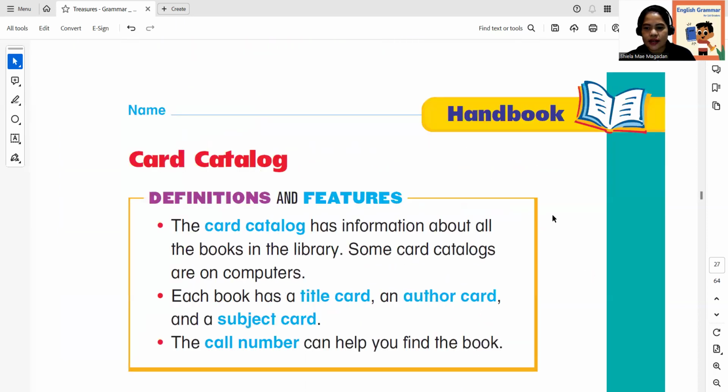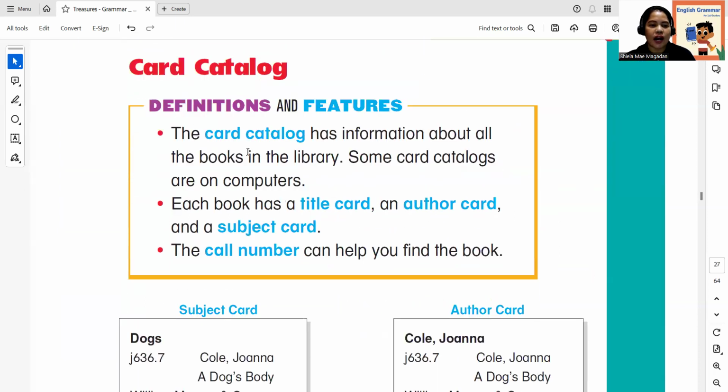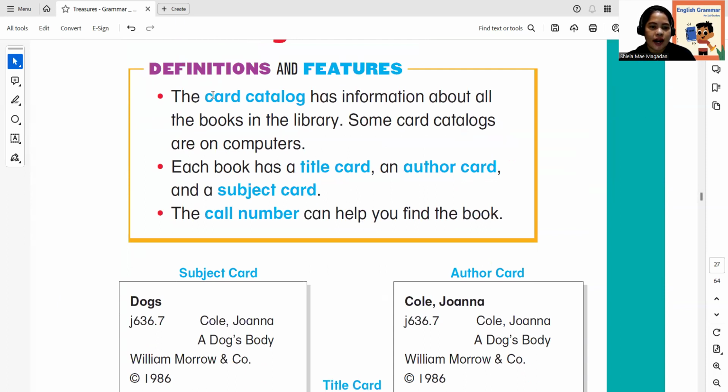Okay, let's proceed to the next lesson. We have card catalog. Definition and features again. The card catalog.